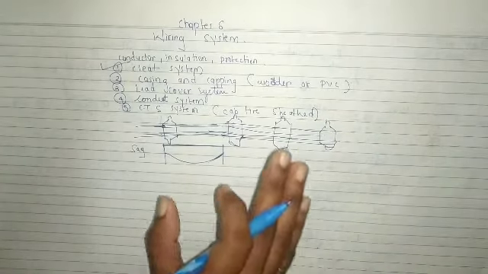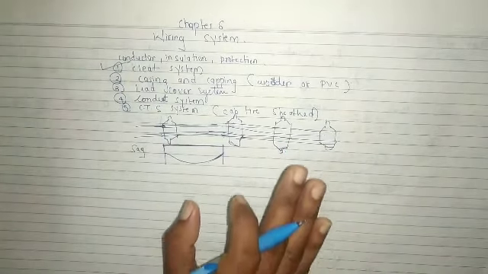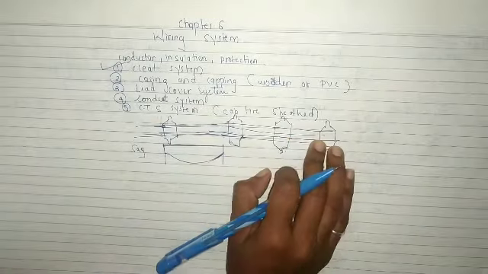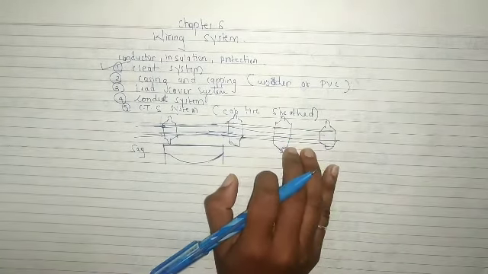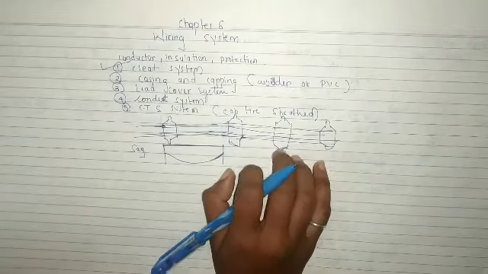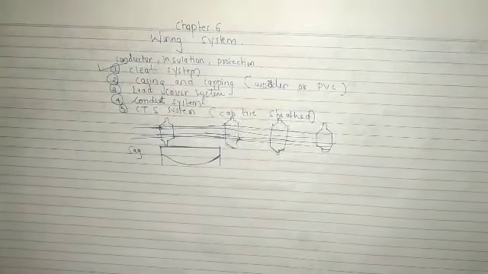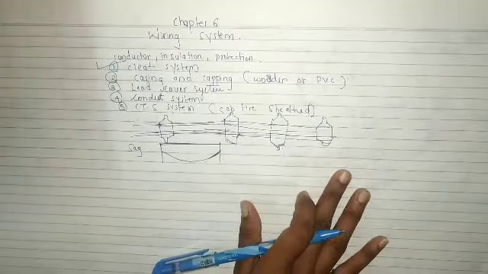Okay. It is used for temporary work. It is very cheap, so the cost of this cleat system is very low. They are cheap and they are used for temporary purposes. Okay, so this is all about the cleat system.